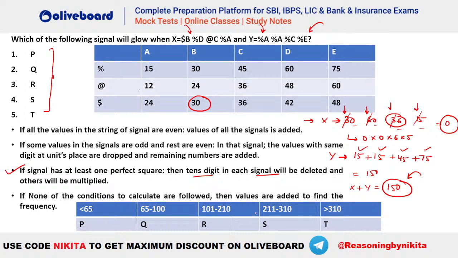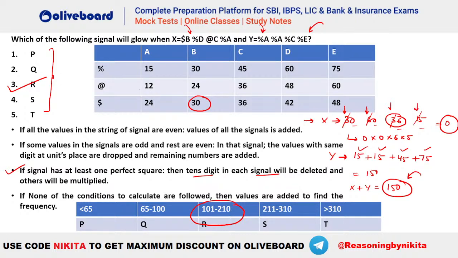So what is the frequency here? 150. Now 150 is in this particular range, 101 to 210. That means the glow will be for signal R. I hope this is clear everybody. So which signal will glow? It will be your R. I hope this is clear.